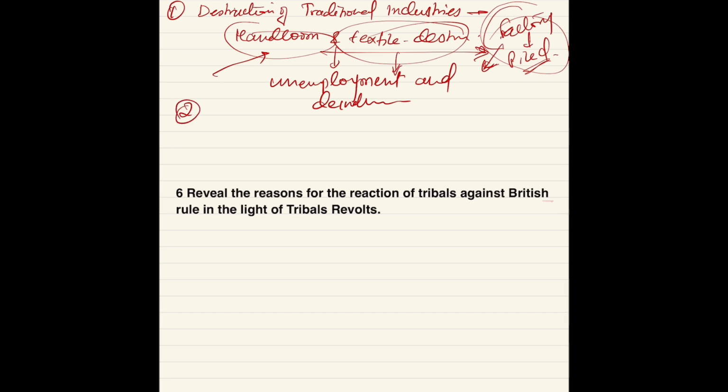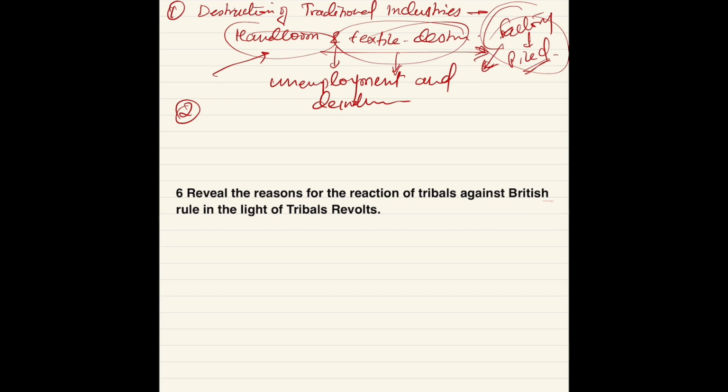I discussed this in detail here, but we just cut it short and write it in one or two lines, whatever I told you. And here you can give examples of places like Dhaka and Murshidabad. These were all famous textile hubs at that time. So how they were ruined, actually, because of the British policies. Then, as I said, unemployment was also one of the reasons.